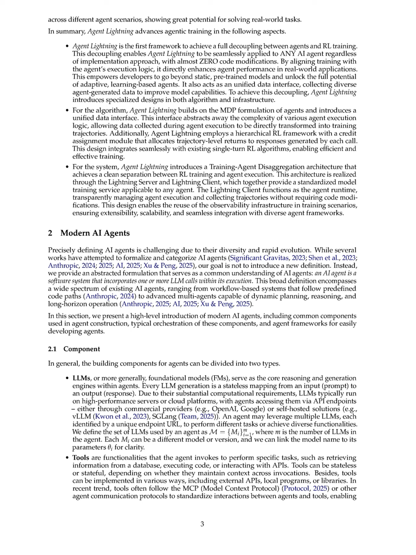Firstly, it achieves complete decoupling between agent execution and RL training, allowing for seamless application to any AI agent with minimal code modifications, which contrasts with traditional methods that often require significant adaptation of agent logic.